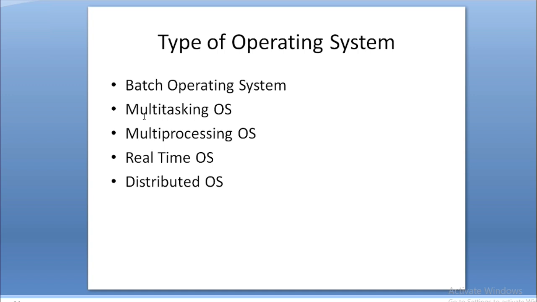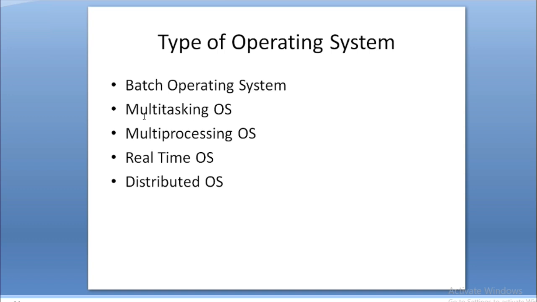The example of the real-time operating system is robots, or any system which is used to control, suppose, a petroleum pipeline, where the work must be done in proper time. That means if the work is to be done within 2 seconds, then it must be done within 2 seconds. If it is not done within 2 seconds, then that work will be discarded. That means it will not be considered a successful completion of the work. So that is the real-time operating system.